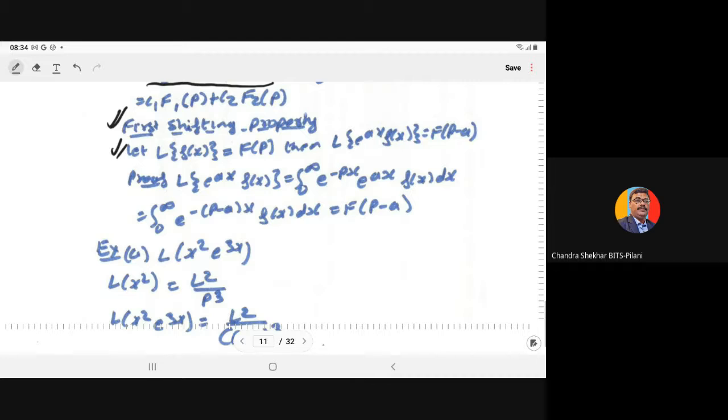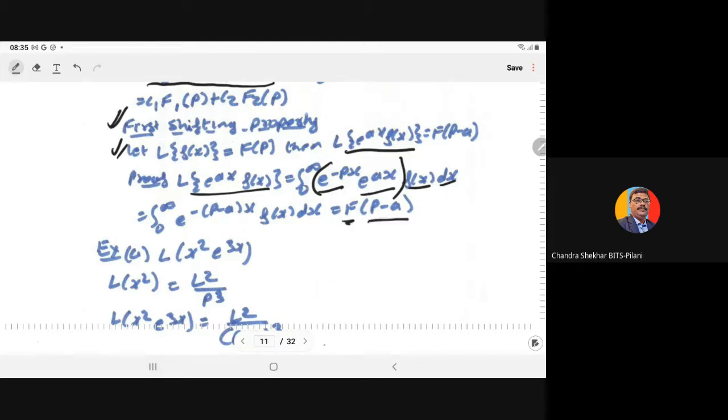If you have to compute the Laplace transform of e to the power ax f(x), by definition it becomes the integral from 0 to infinity of e to the power minus px times e to the power ax f(x) dx. Combining these, it becomes e to the power minus (p minus a)x f(x) dx, and that is F(p minus a).